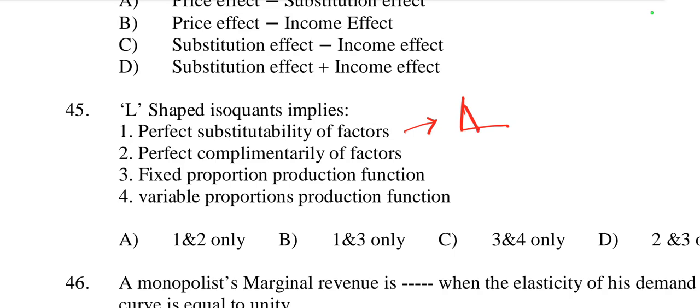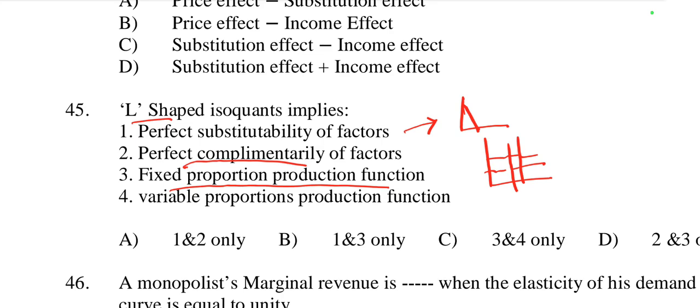Straight line means perfect substitutability of factors. When factors are perfectly complementary to each other, its shape is L shape. And perfect complementarity shows a fixed proportion production function.